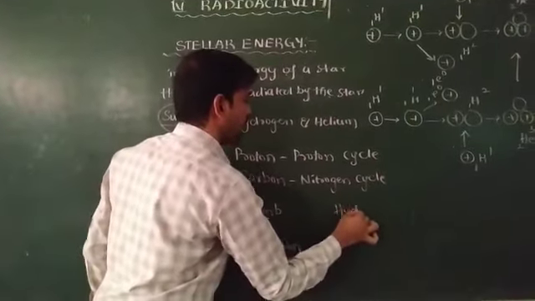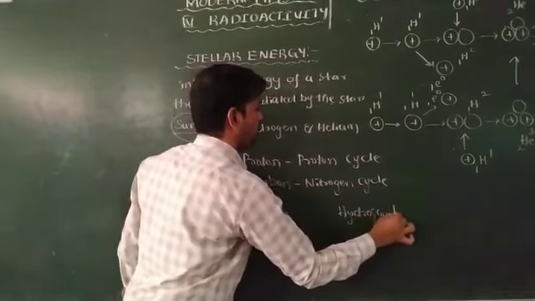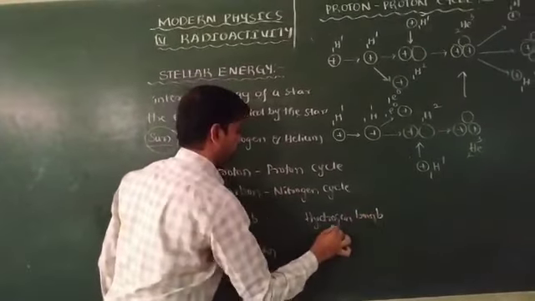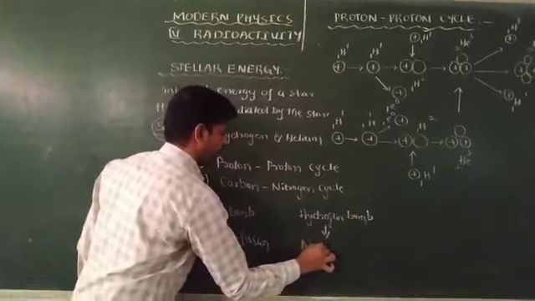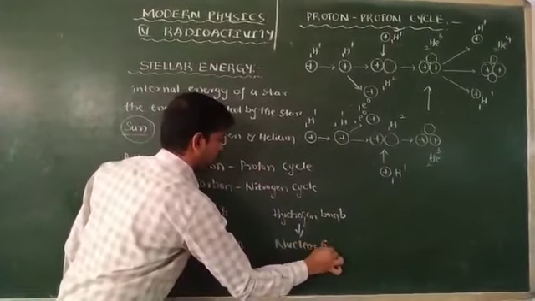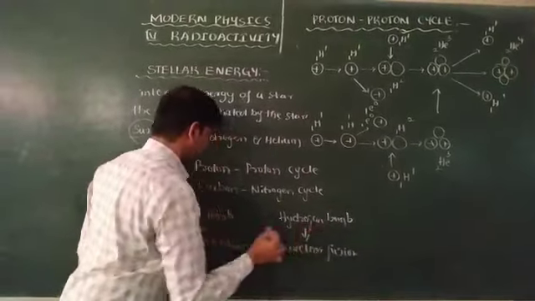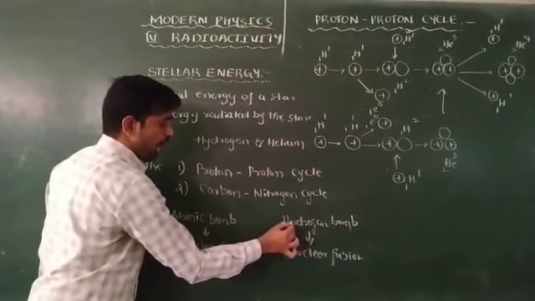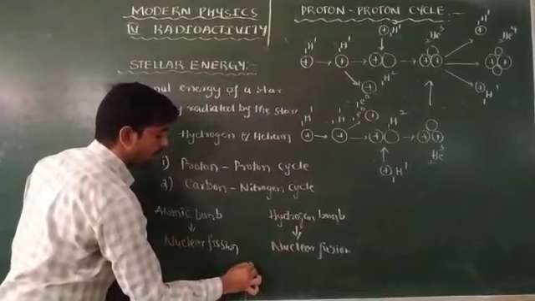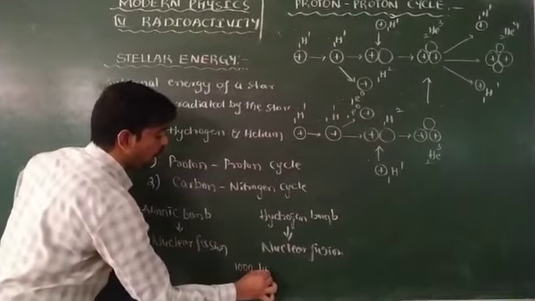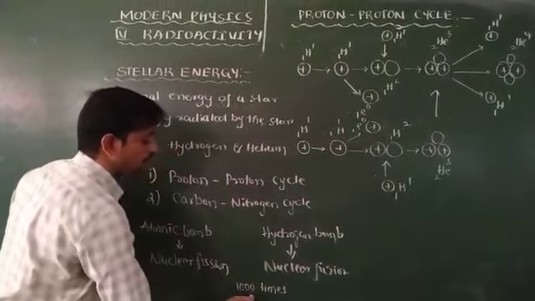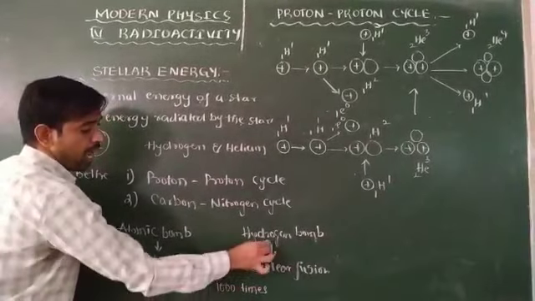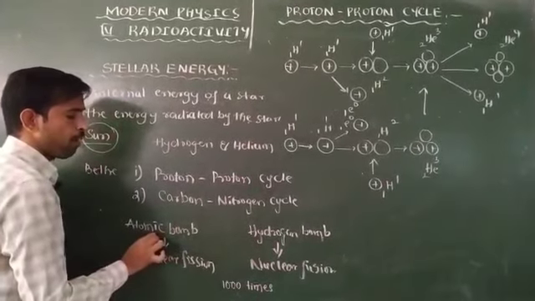A hydrogen bomb is an example of nuclear fusion. The hydrogen bomb has about 1000 times more explosive power compared to the atomic bomb.